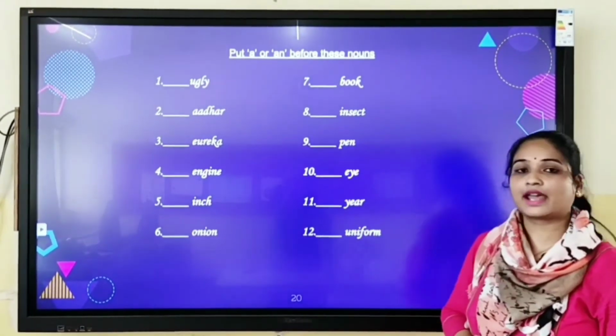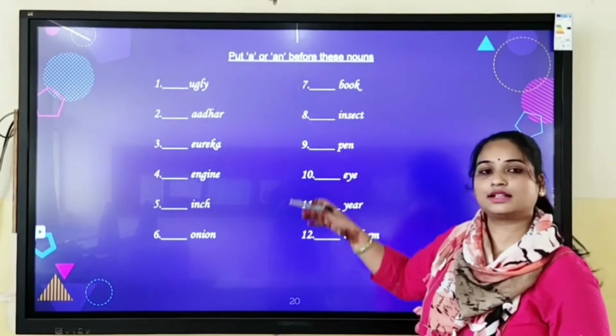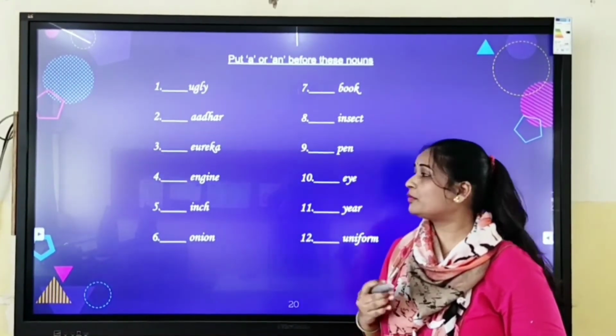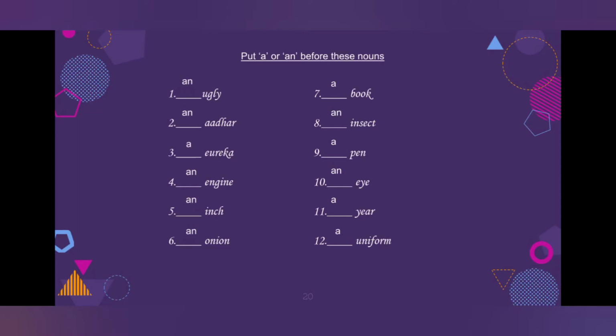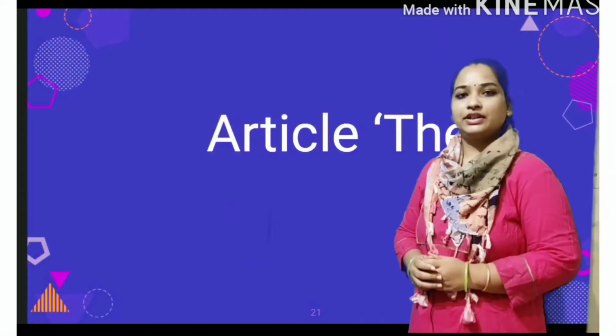So far you have understood where to place article a and where to place article an. Here is a small exercise wherein you have to fill articles accordingly. Keep your video paused for a while and do this exercise now. I hope children you all must have done the exercise. So check the correct answer from here. An ugly, an Aadhaar, a eureka, an engine, an inch, an onion, a book, an insect, a pen, an eye, a year, a uniform. So I think now you all must have understood where to place article a and where to place article an.